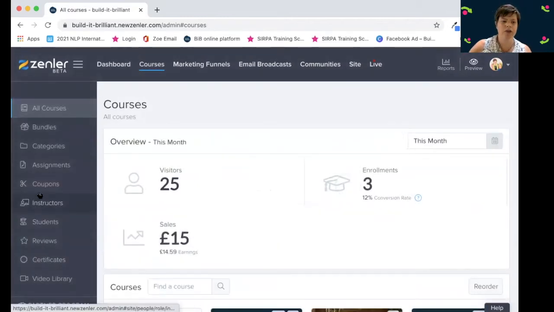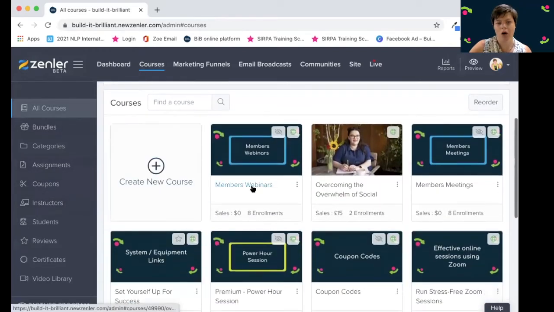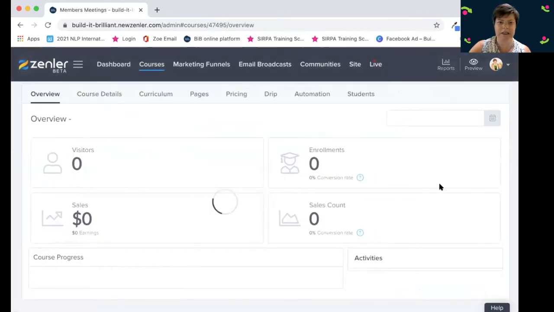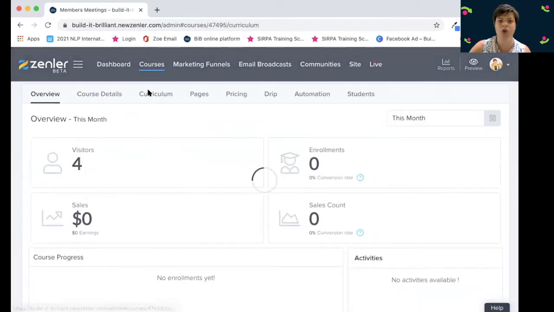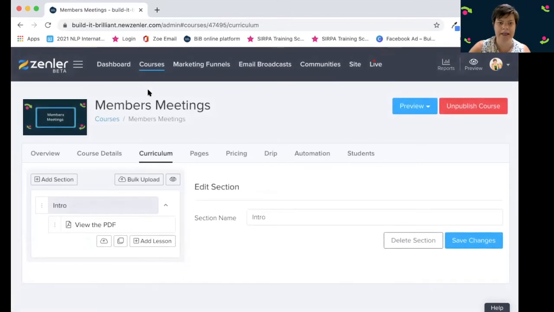So it also has all the usual things like assignments and coupons and instructors and all those kinds of things. Oh, one thing I didn't show you in courses was, so I have some that are a bit different. Like member meetings, for example, isn't a curriculum because it's not a course. It's not got content in it.